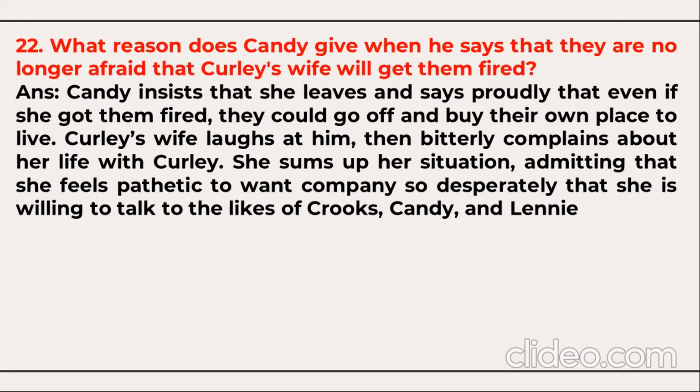What reason does Candy give when he says that they are no longer afraid that Curly's wife will get them fired? Candy insists that she leaves and says proudly that even if she got them fired, they could go off and buy their own place to live. Curly's wife laughs at him, then bitterly complains about her life with Curly. She sums up her situation, admitting that she feels pathetic to want company so desperately that she is willing to talk to the likes of Crooks, Candy, and Lennie.